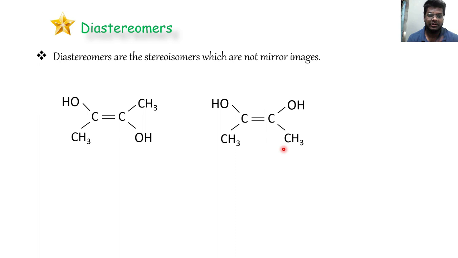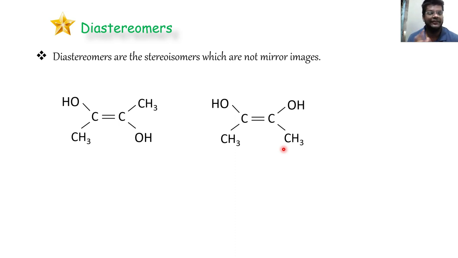Tell me, do they look like mirror images? You can also try rotating the compound clockwise or anti-clockwise, and you may pause the video to answer it. I hope you got the answer. They are not mirror images. So stereoisomers which are not mirror images are diastereomers. Here there is no need of looking for superimposability. We check superimposability only when the compounds are mirror images.